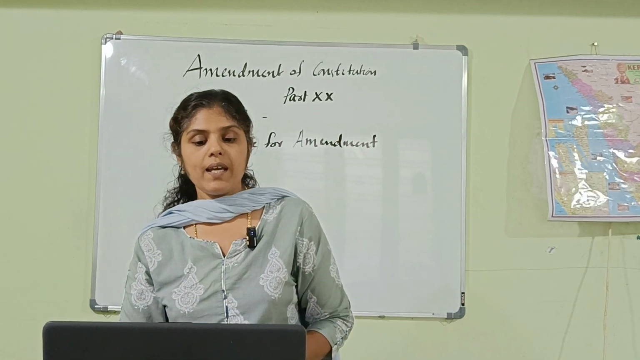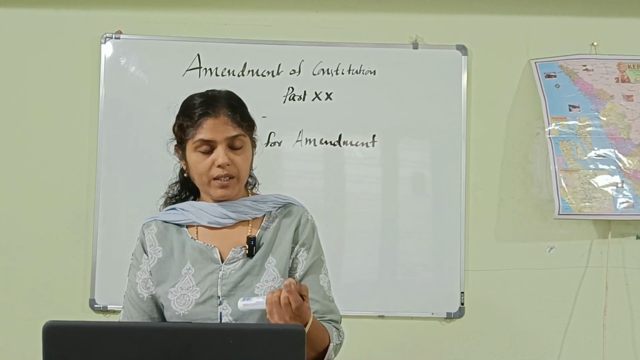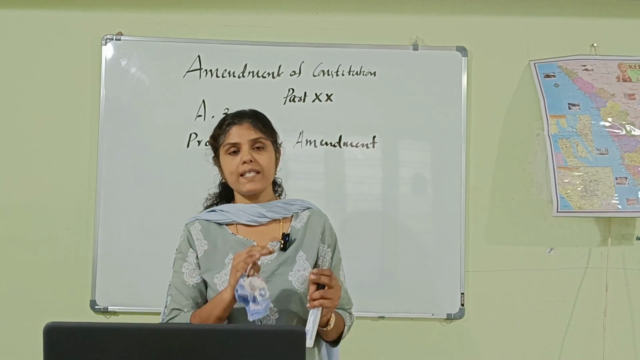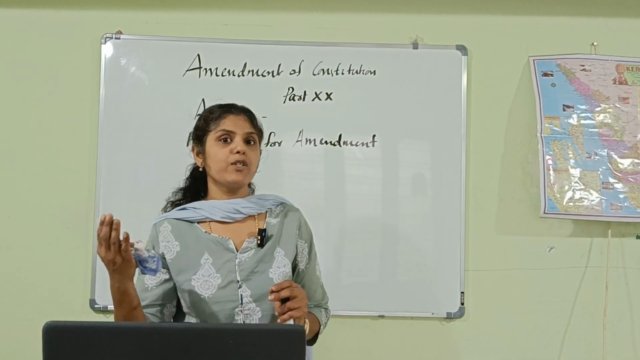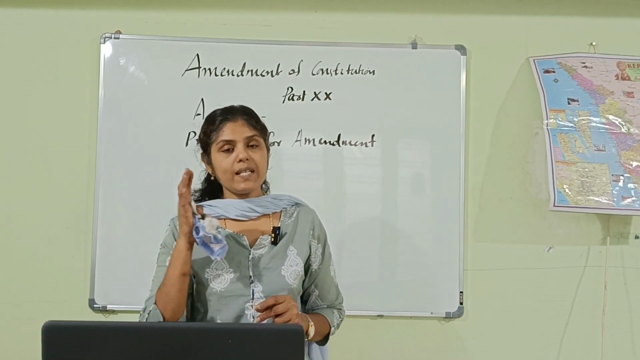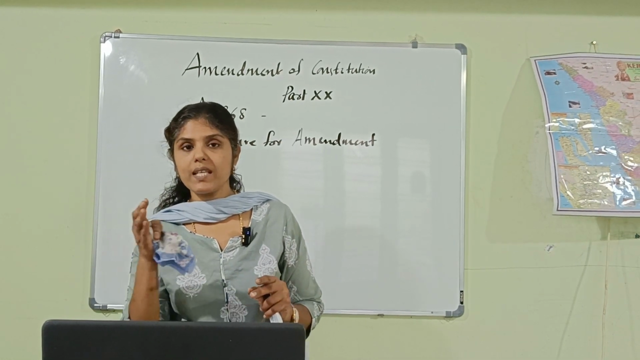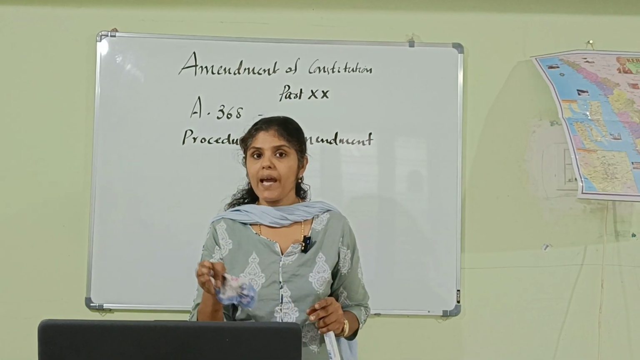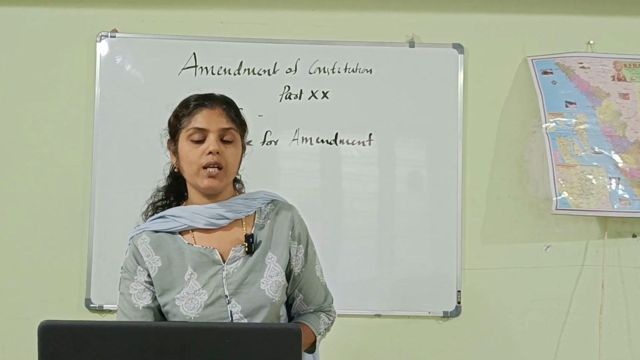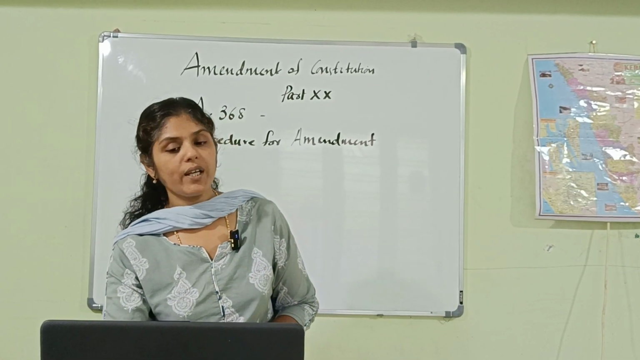And the President must give his assent to the bill. He can either give his assent or withhold his assent to the bill, or return the bill for the reconsideration of the Parliament. After the President's assent, the bill becomes an act. That is, in this case, the Constitution Amendment Act. So this Constitution is amended as per the particular act. So that is the procedure related to Constitution Amendment, provided in Article 368. Are you clear with the point?